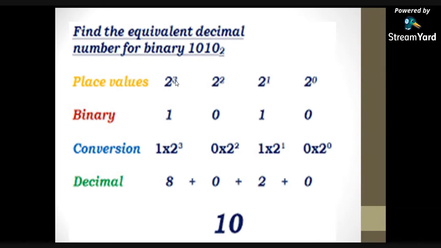Do you agree with me? Because the first MSB weight is here 2 power 3, the second MSB weight is here 2 power 2. So the second MSB weight is lesser than the first MSB weight. Do you agree with me?